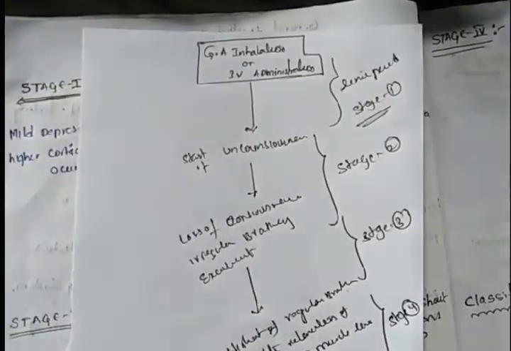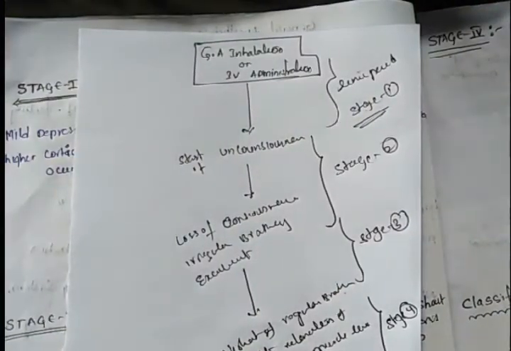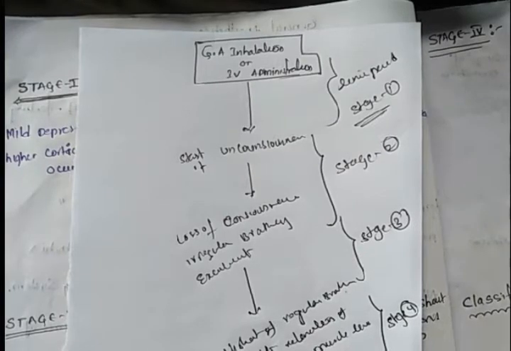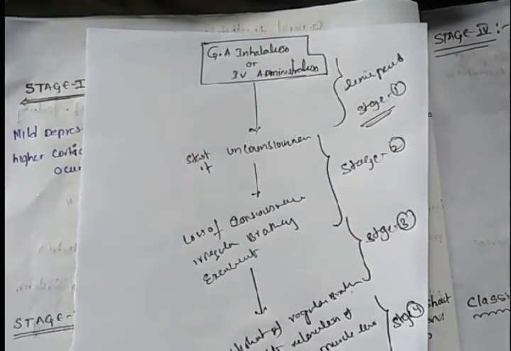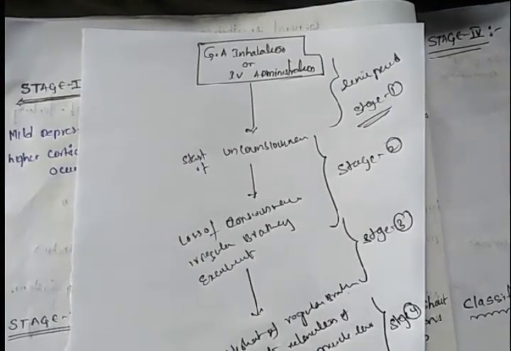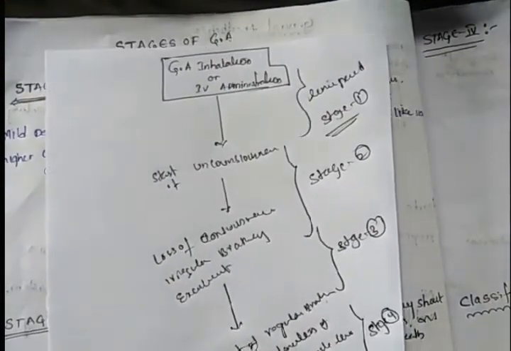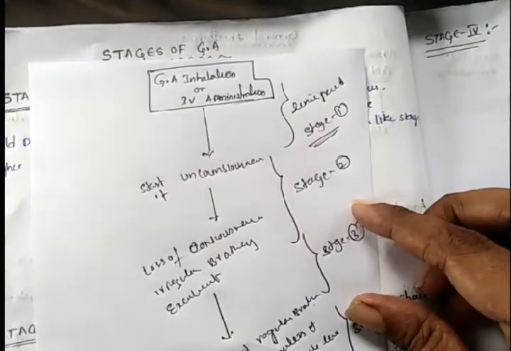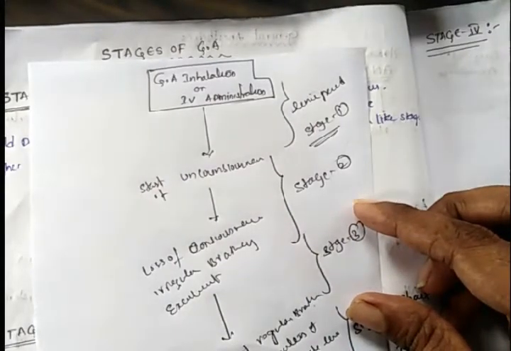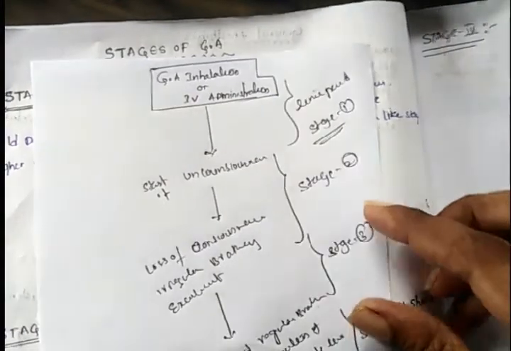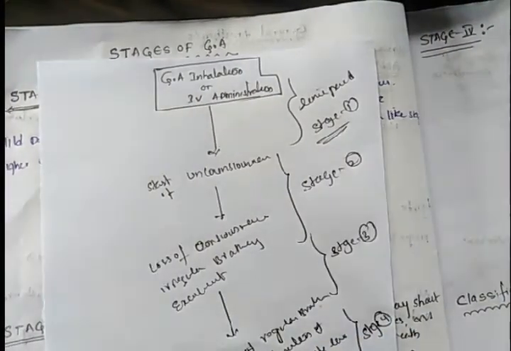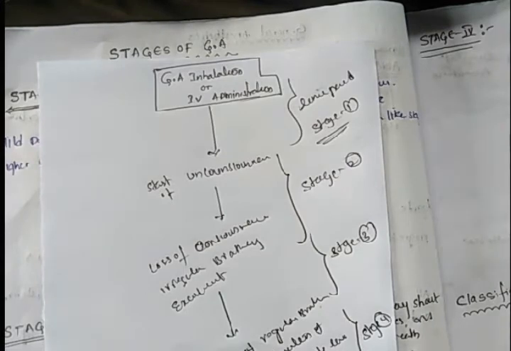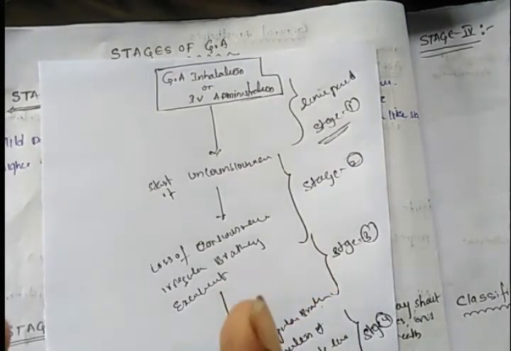Generally, the time period of the anesthesia is classified into 4 stages. It's related to the dose. Whenever general anesthetic is administered to the patient, after some time unconsciousness will start. The time period taken from administration to the start of unconsciousness is called stage 1.